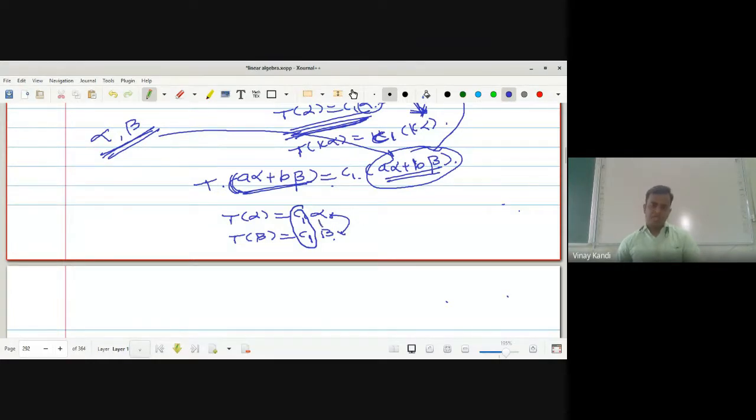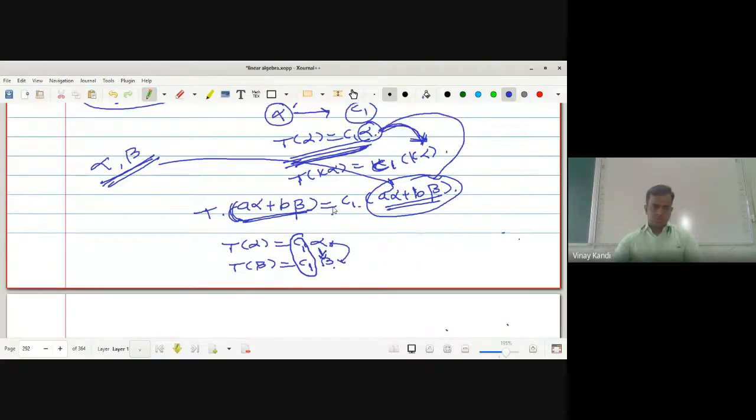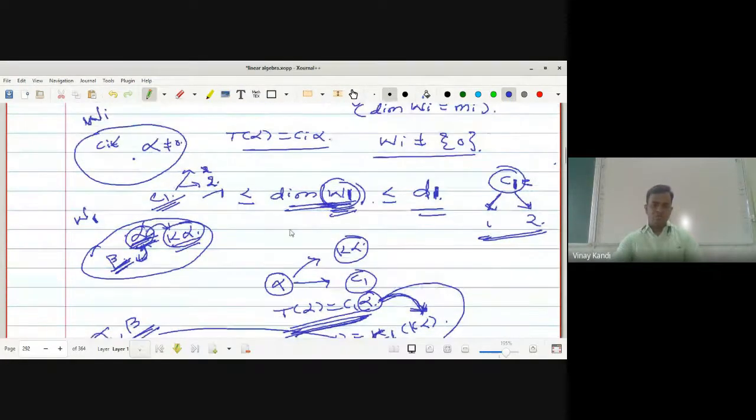So this dimension of W1, that is the number of linearly independent vectors in W1, the basis of W1 contains less than or equal to D1.